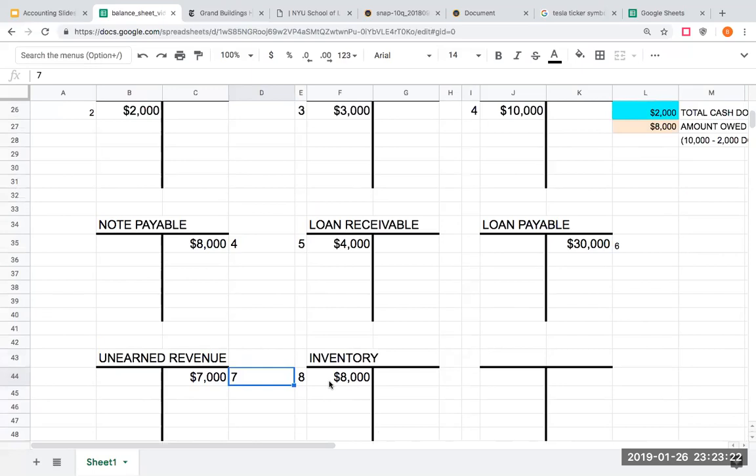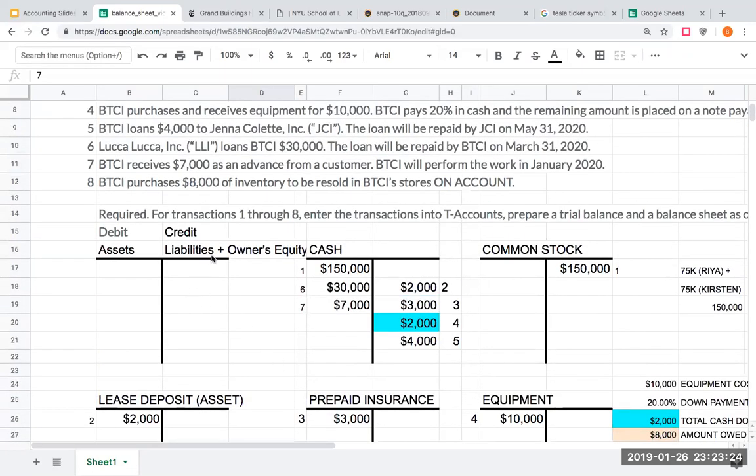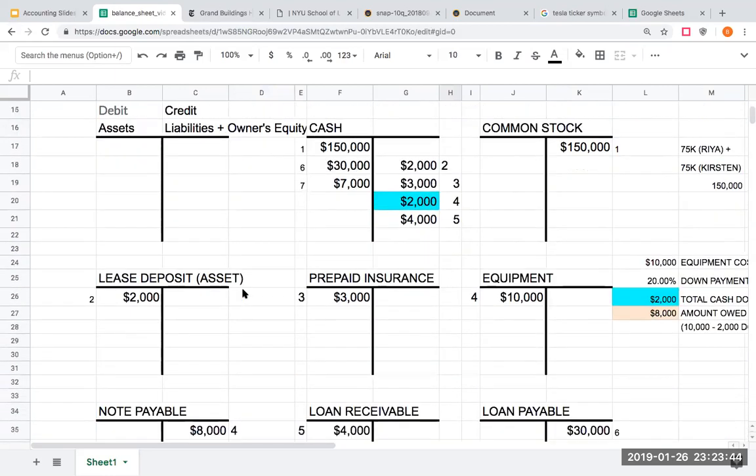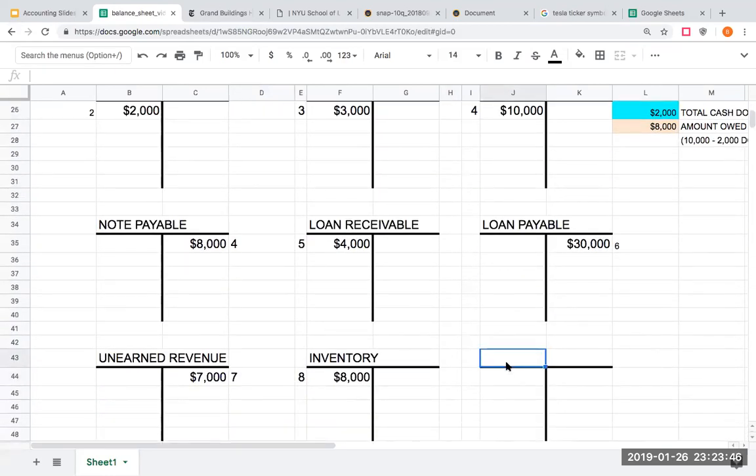So I'm debiting inventory. Now, normally, if I'm buying something, I'm paying cash for it. I would credit cash, but this is a little bit different. When it says on account, and if I'm purchasing inventory, what that means is I'm getting the inventory, but I'm putting it on account, meaning I'm not paying for it now. So what I'm going to need to do is I'm going to credit accounts payable. I'm going to credit accounts payable here for $8,000, and this is transaction 8.